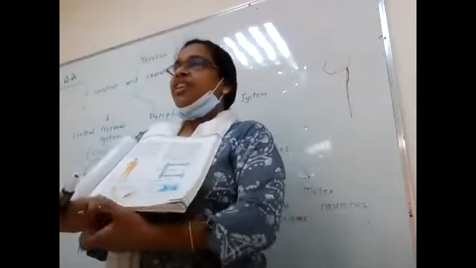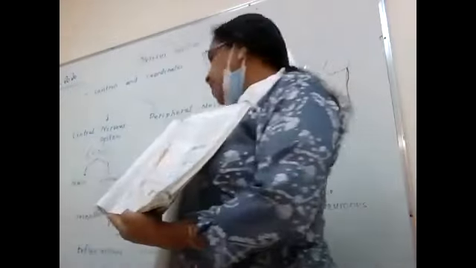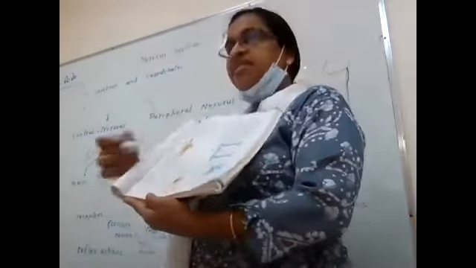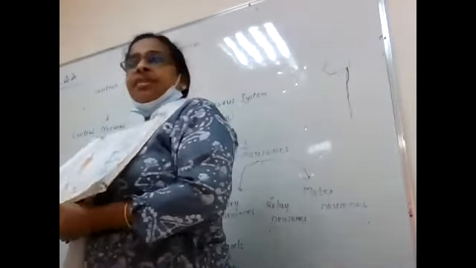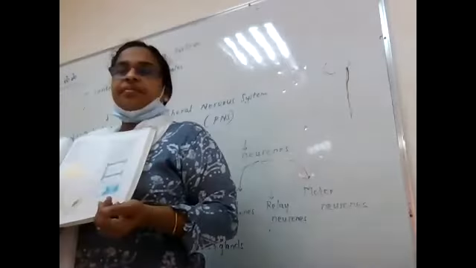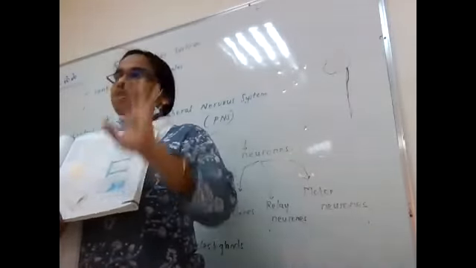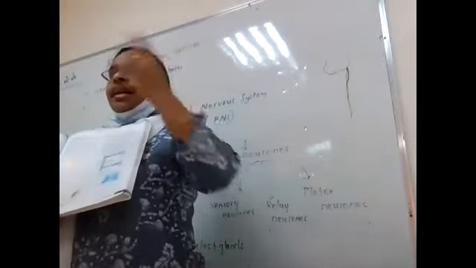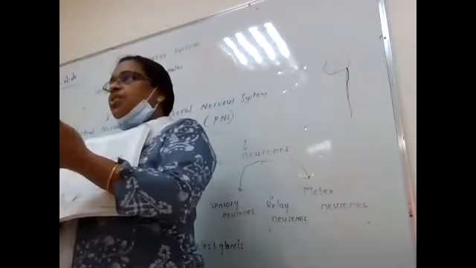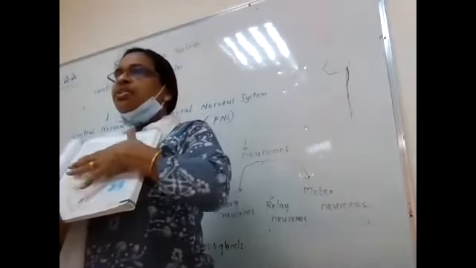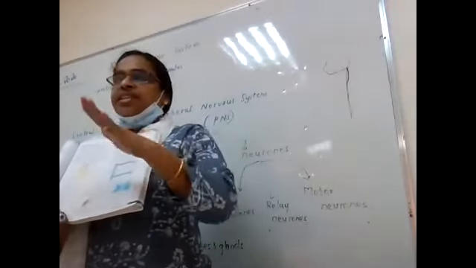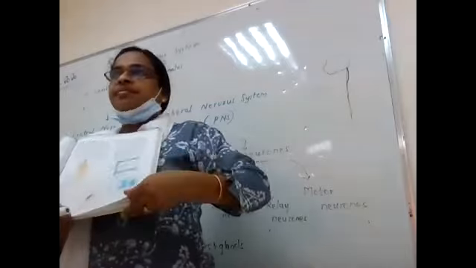So which are the effectors? Effectors are muscles. Here the muscles and also glands together, we can say both of them are effectors. Is it clear? Last class I had just a revision only. I gave a revision of last class, and these are the two new topics, reflex action and reflex arc.